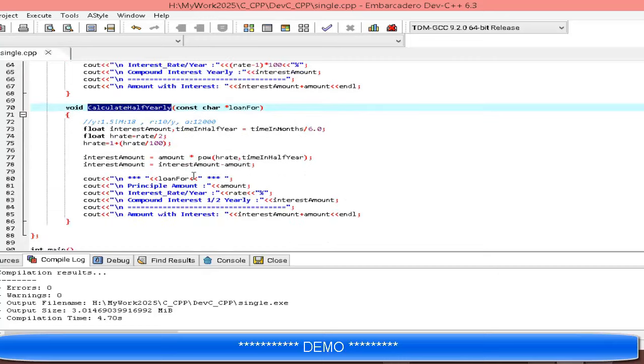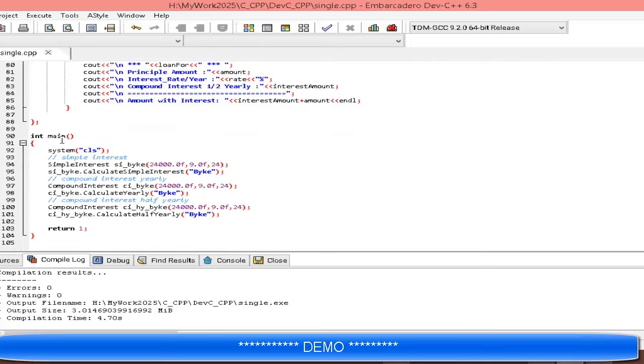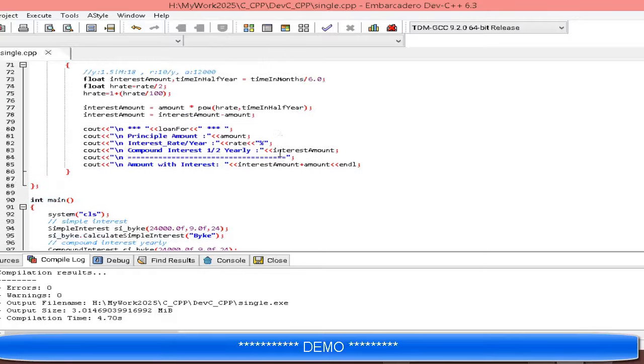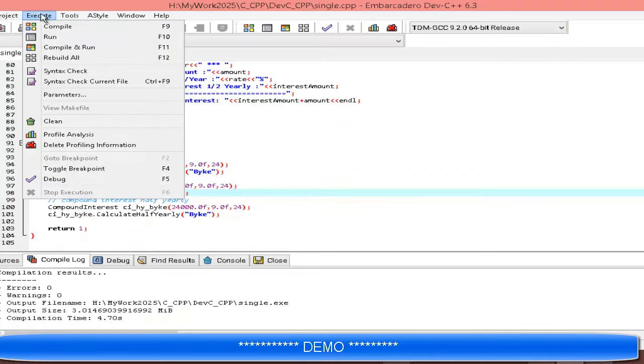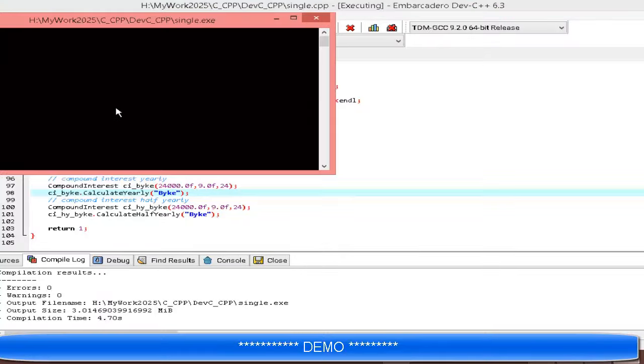Now this is our main function: simple interest object SI bike, then compound interest object CI bike for yearly, and then the half yearly compound interest object. Now it's time to run the project.